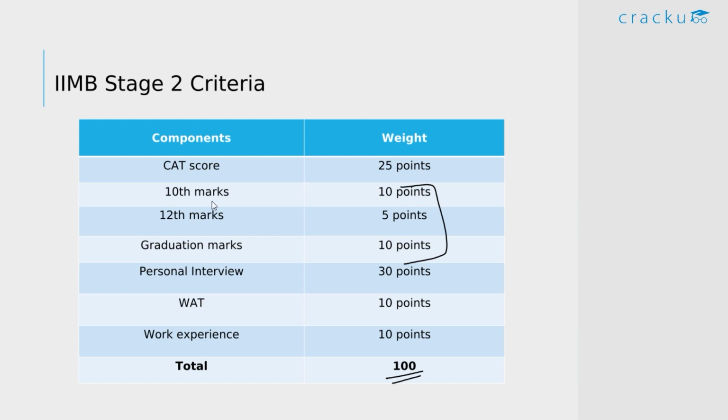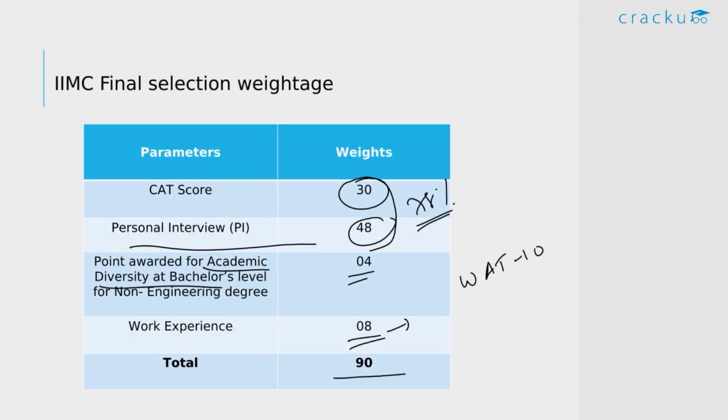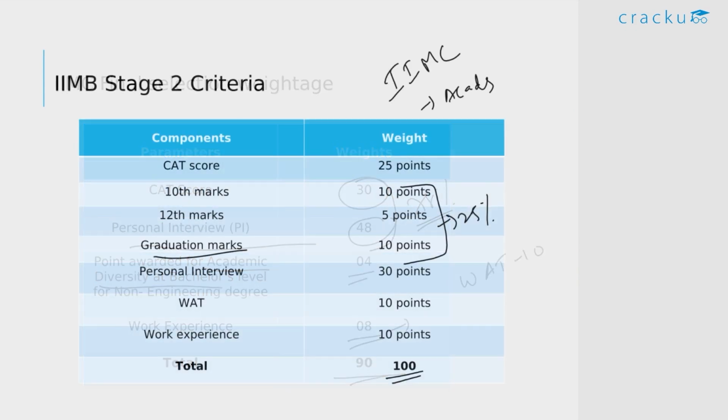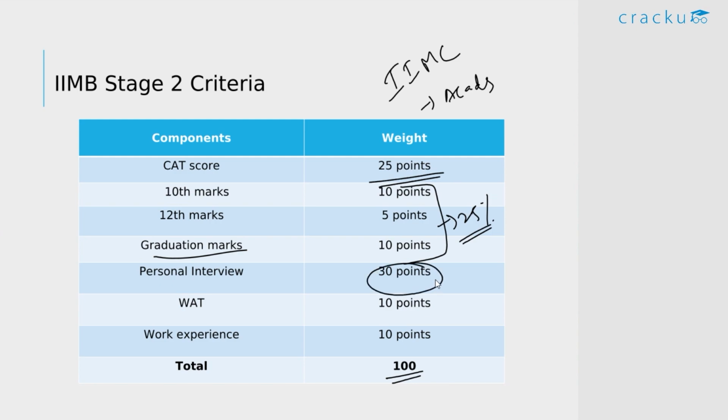Unlike other institutes, they have 25% weightage for your 10th, 12th and graduation marks. If we saw for IIM Calcutta, in the second round, that means the final selection round, they have no weightage for academics. But here for IIM Bangalore, they give 25% weightage to your academics and only 25% for CAT score, and 30 points are given to your personal interview. For IIM Calcutta, this was much higher, around 48%. Then they have 10 points for VAT and 10 points for work experience.